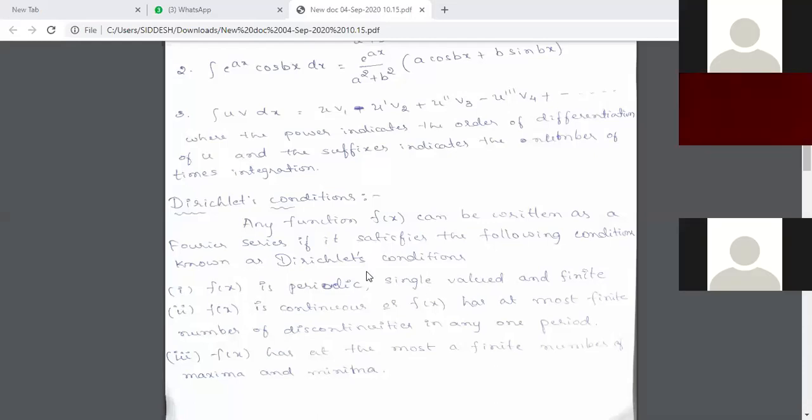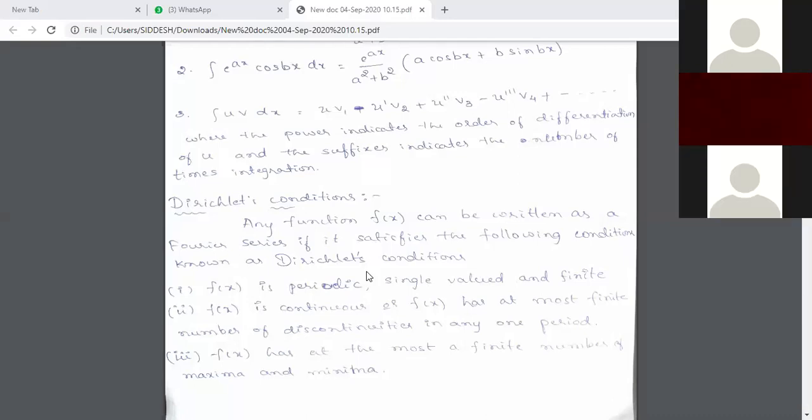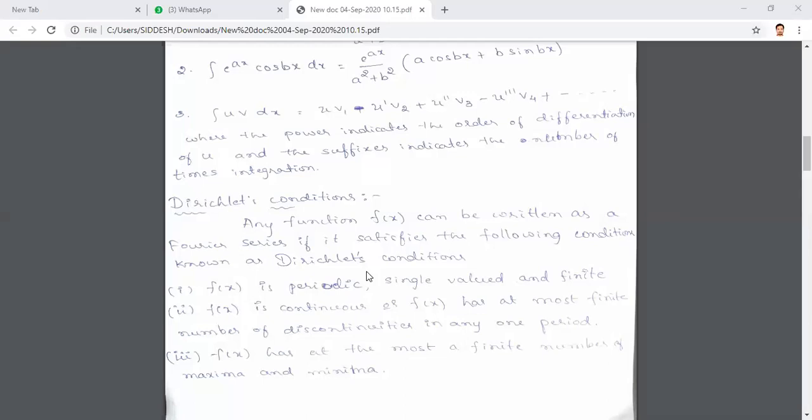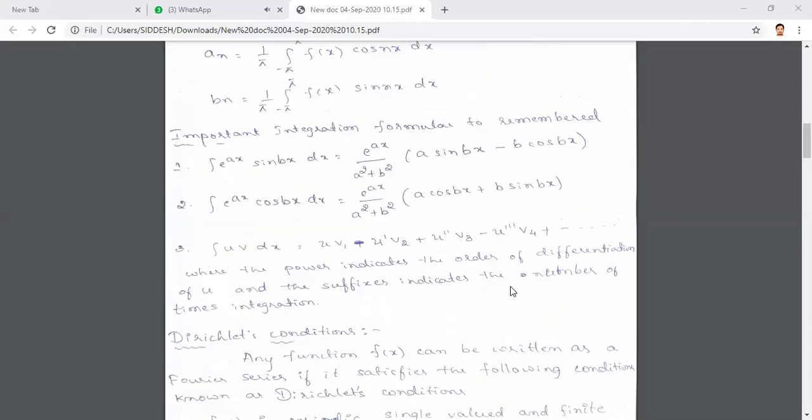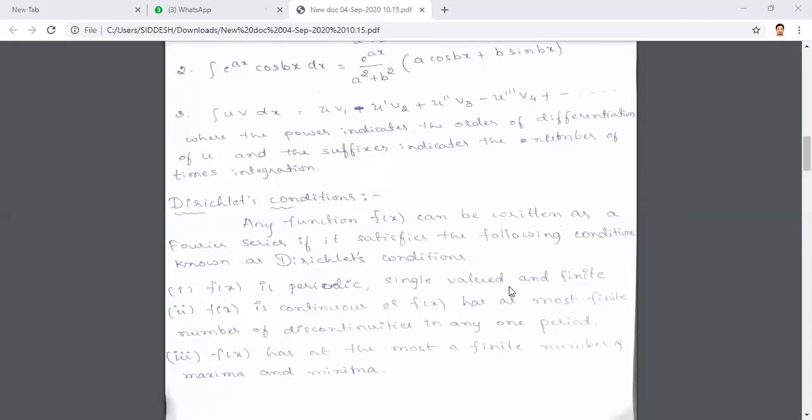For example, if you take the tan function, can we express it in terms of Fourier series? No. Why? Tan 90 is infinite. If you want to express it, you should first ask what the interval is. If in that interval 90 is there, then we can't express it.